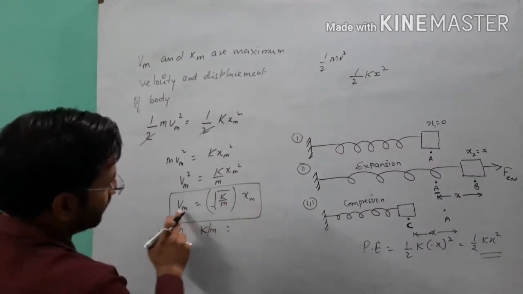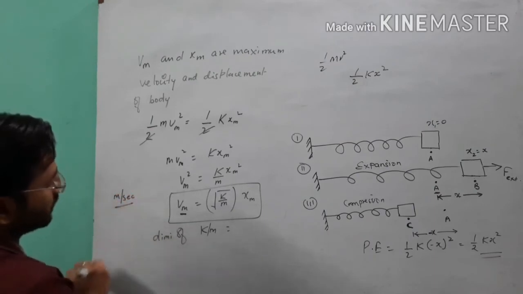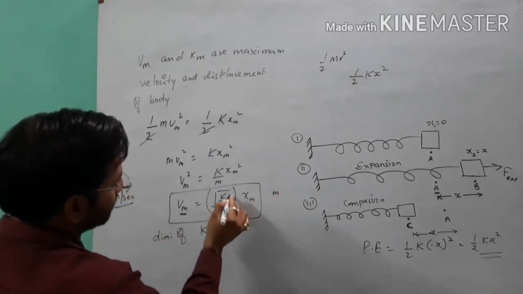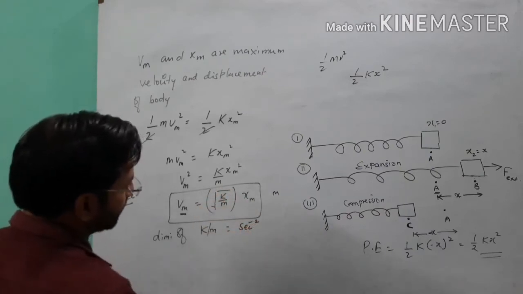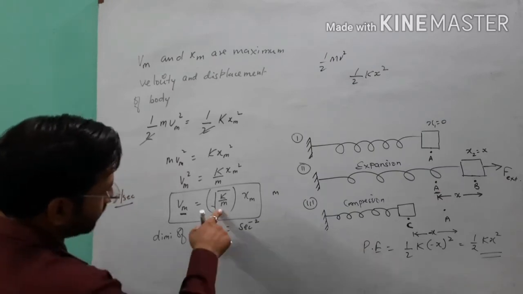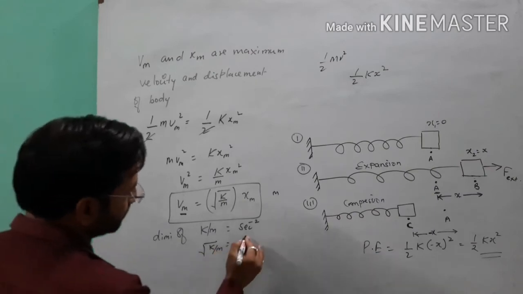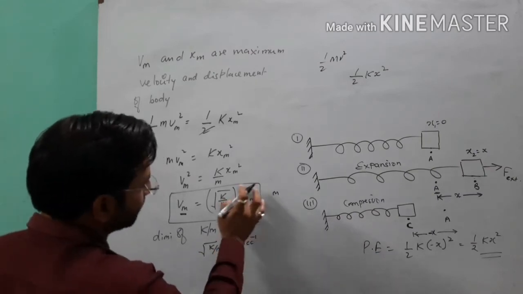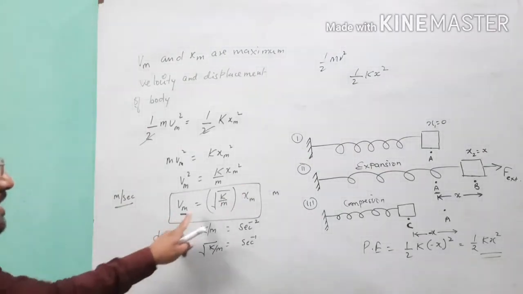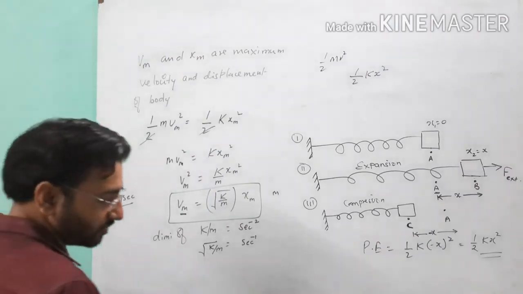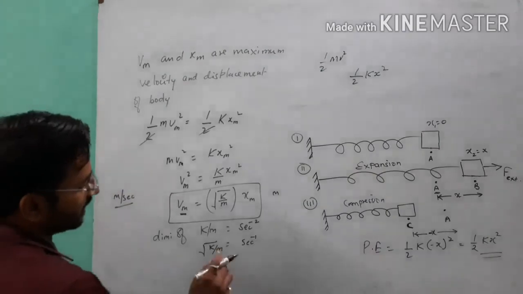it is meter. Here, on the right-hand side, the dimension formula, or you can say the SI unit, is meter per second, and on the left-hand side it is meter, so it will give us second. So the SI unit of k by m is second inverse square, and root k by m is second inverse, to make the dimensions the same in LHS and RHS.